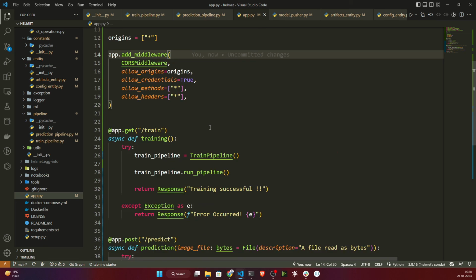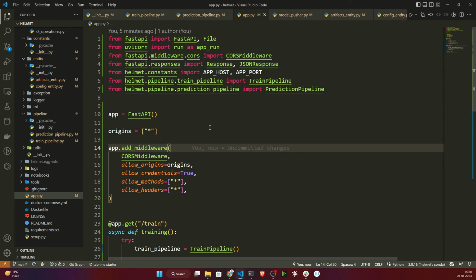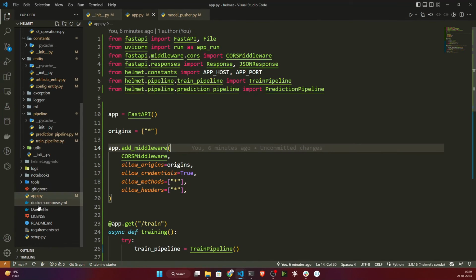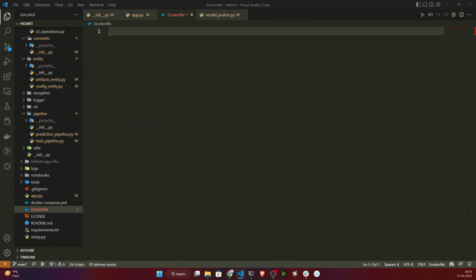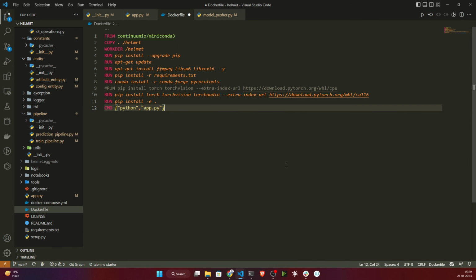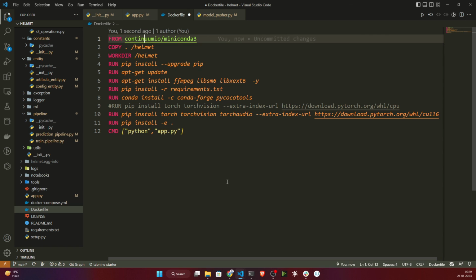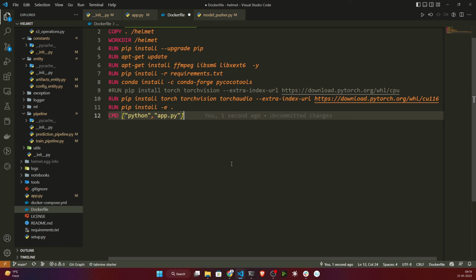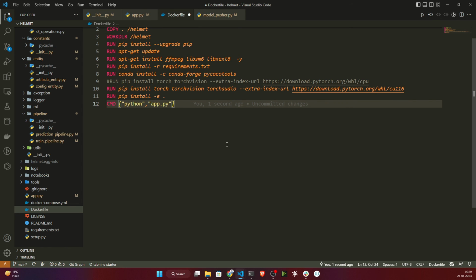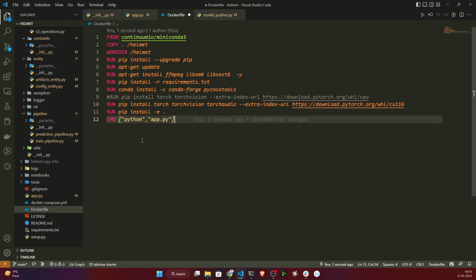So now we are ready to deploy this project. In our next video we'll be creating one Dockerfile. We'll be dockerizing all of our source code before the deployment. For this I will open this Dockerfile here, and I already prepared this Docker command and everything. So you just need to use this file. Basically it will be using miniconda, and it will install some of the necessary packages. Then after that it will install torch, then it will execute your app.py.